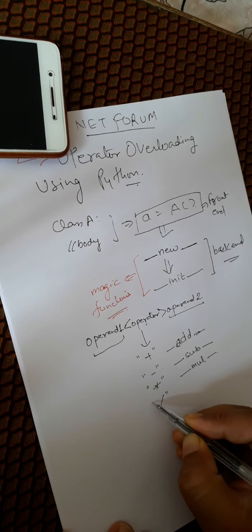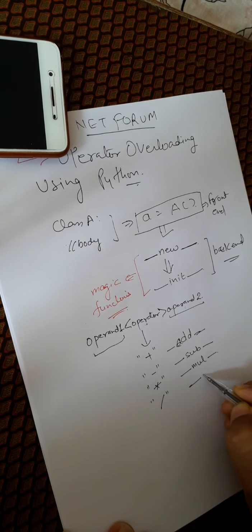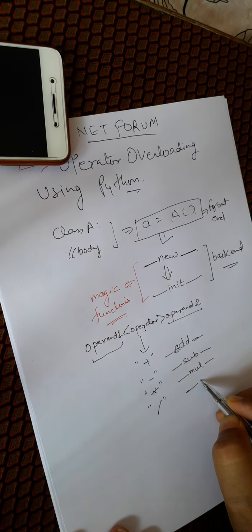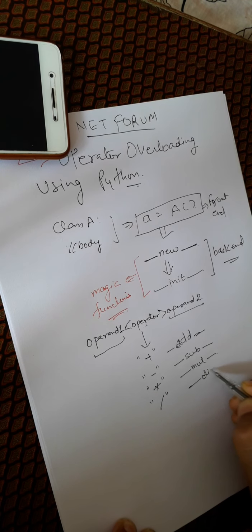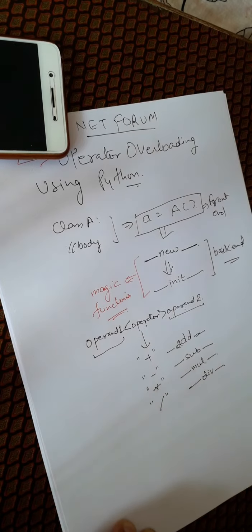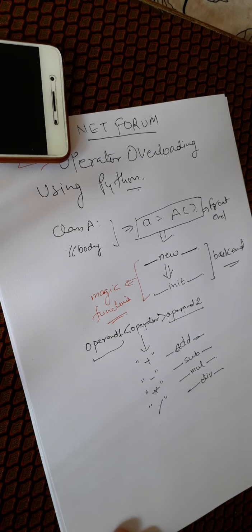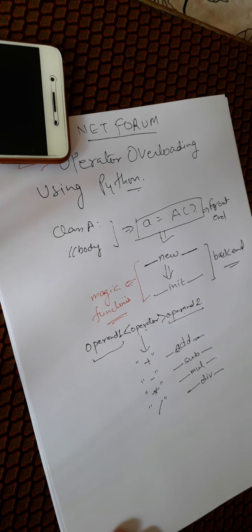And if division is there, then div gets called, and so on. Many more functions are there which also work.